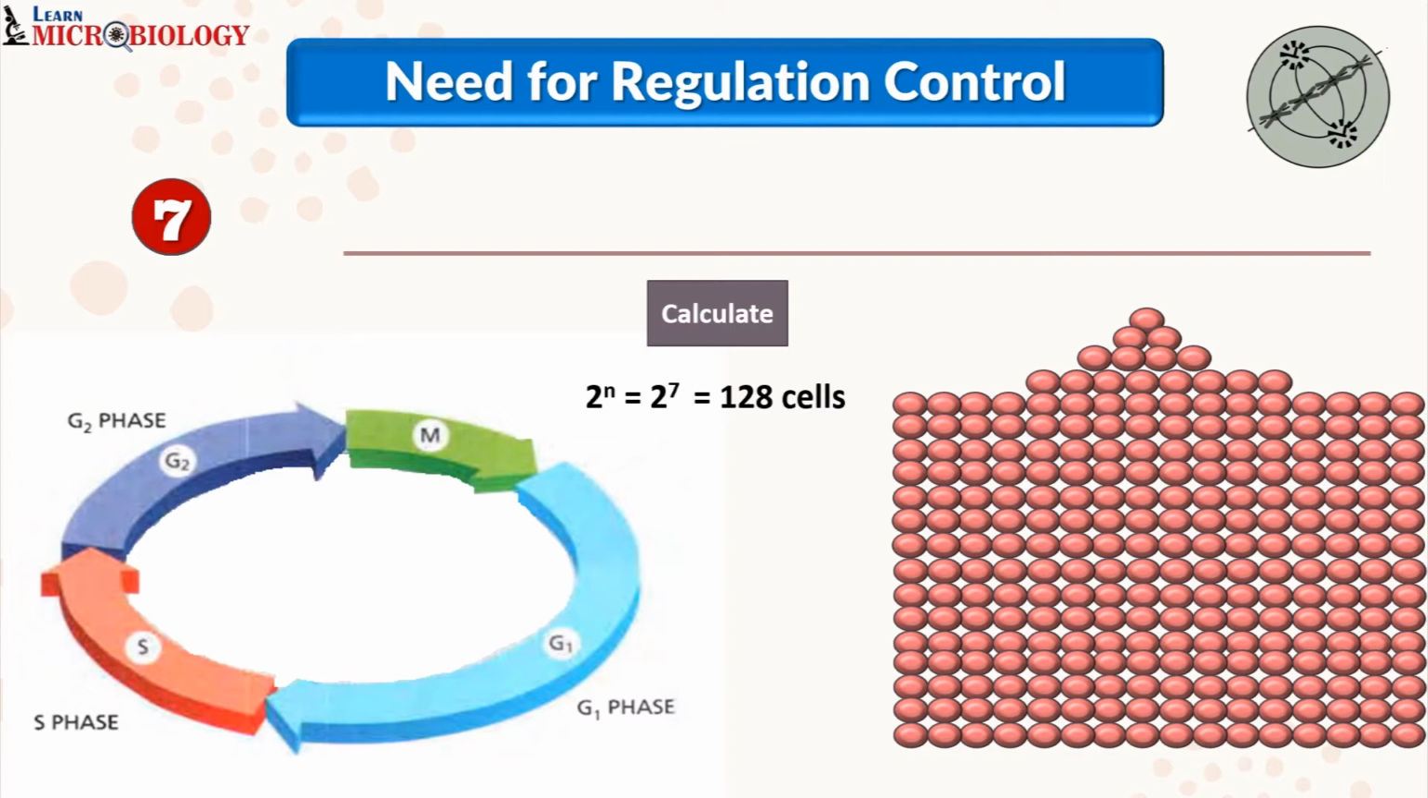Secondly, the cell cycle is unidirectional. If there is no control, it is possible that the cell cycle will return back and after G1 goes to M phase, and that is going to create a devastating effect.